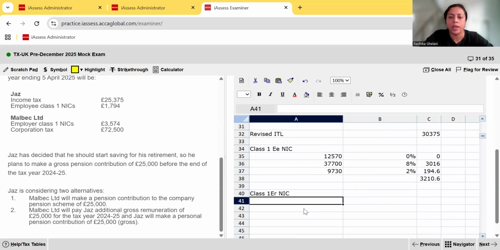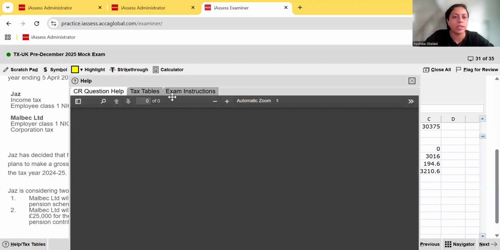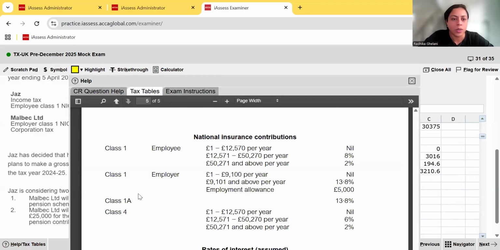Then we move on to class 1 employer NIC. Let's have a look at the rates in our tax tables. Class 1 employer NIC up to 9,100 per year is at 0, and above that amount is at 13.8%. Employment allowance is £5,000. Now, this guy is not going to be eligible for employment allowance, remember, because he's the owner and the sole employee of the company. So he is not eligible under the rules. So we ignore that, and above 9,100 is at a flat rate of 13.8%.